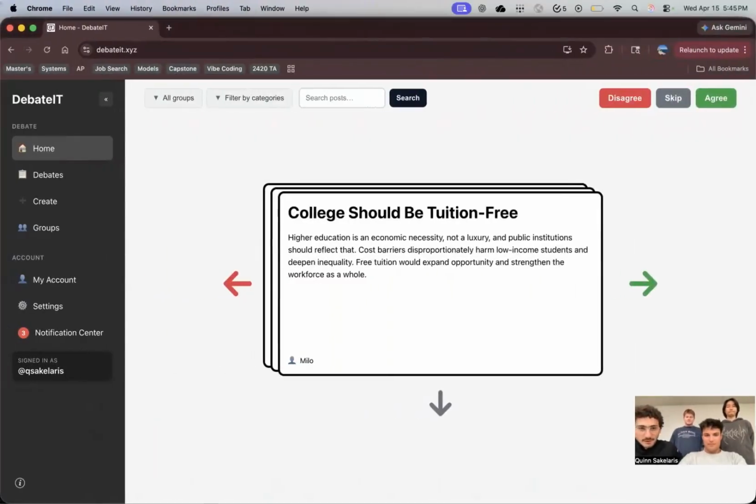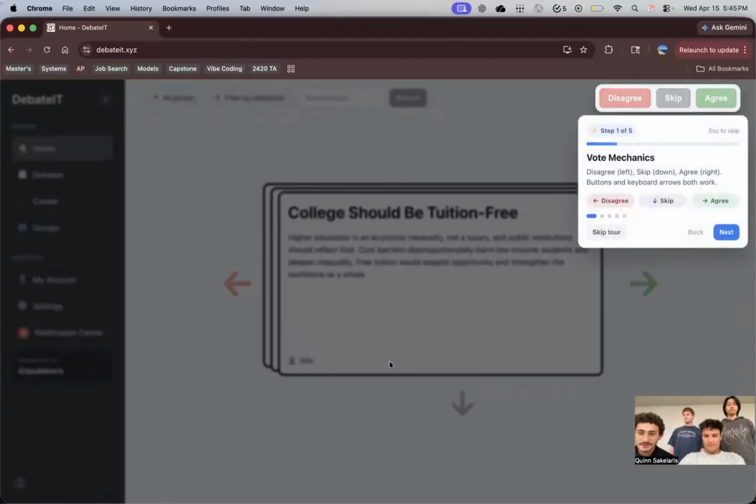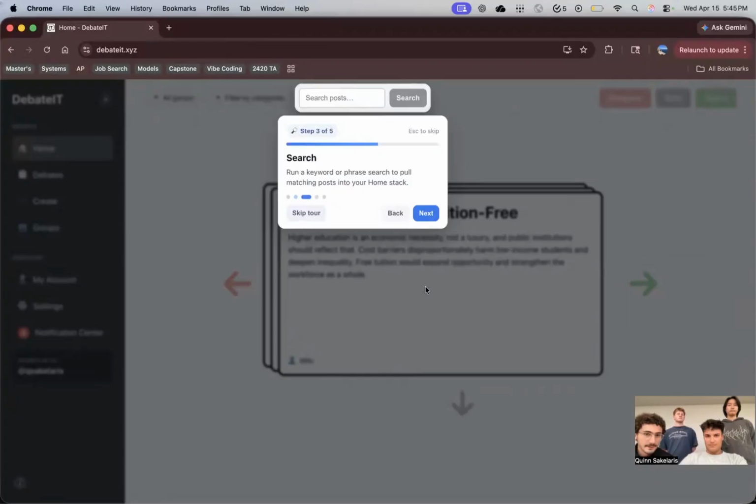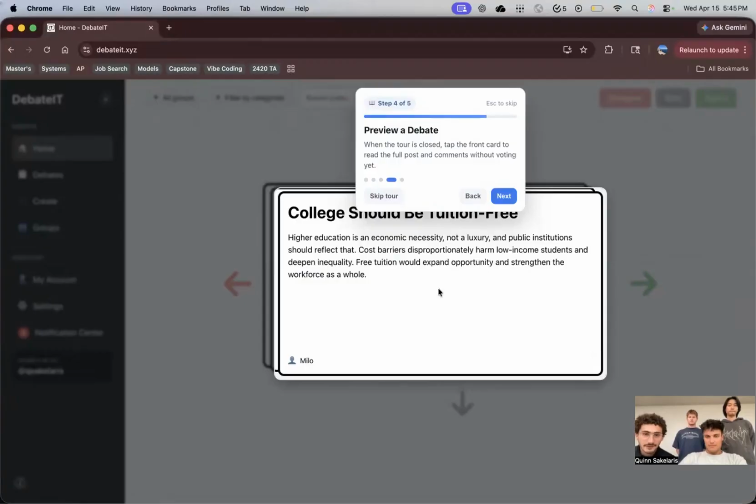Cool. Thank you, Milo. So this is what our user is introduced to. There is a tutorial here. This page says voting mechanics, so you can disagree with a post, skip it, or agree with it. And then there is filter mechanics where you can filter with groups that you've joined and other categories that are set. And then you can search for hyper-specific categories or debate posts. And then you can preview a debate if you want more context.